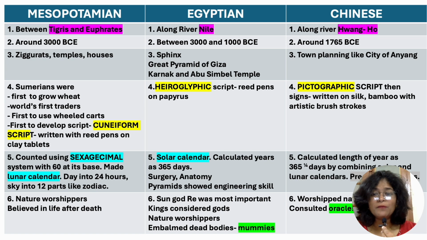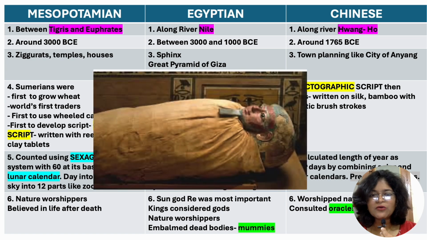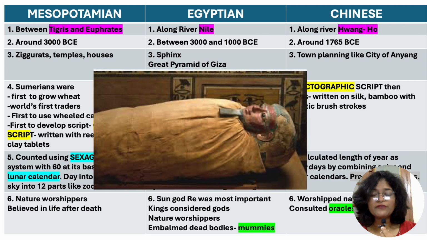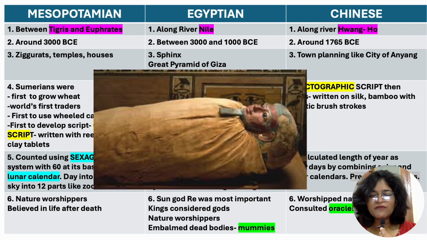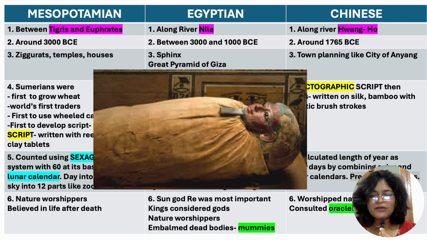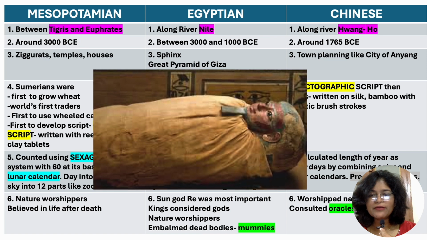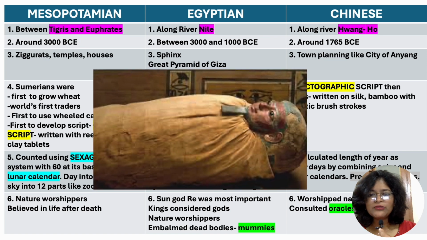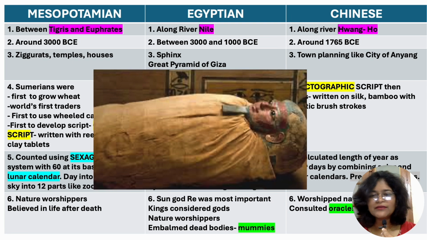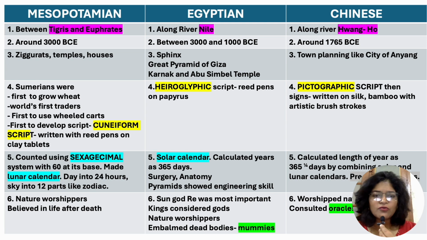They used to embalm bodies by putting some salt and chemicals on the dead bodies, especially of kings, and they would mummify them. They'd make them so dry and desiccated, but they would preserve their form, and they'd wrap them up in clothing and put them along with gold and other things that they thought that they might use in the afterlife, and would bury them with it. Sun god Re was the most important among the gods. The kings were considered gods. What about the Chinese? They also worshiped nature. They would consult oracles or priests to know their future.